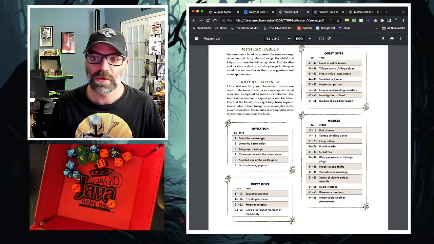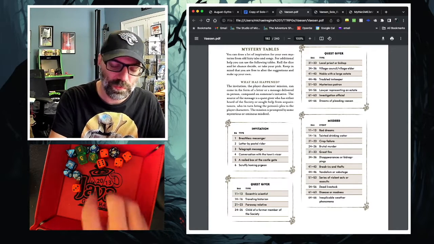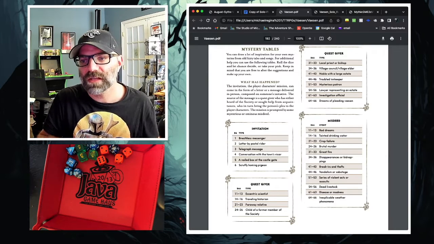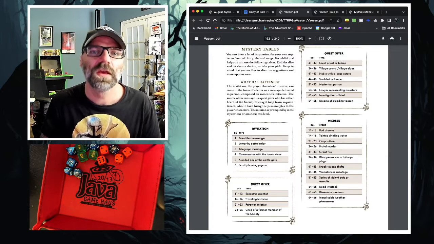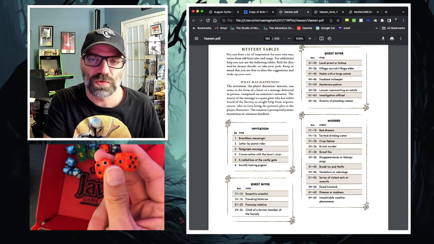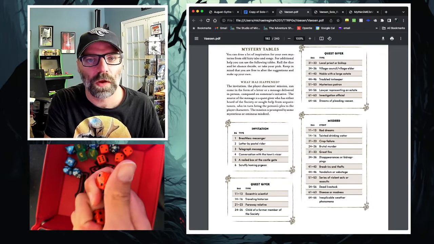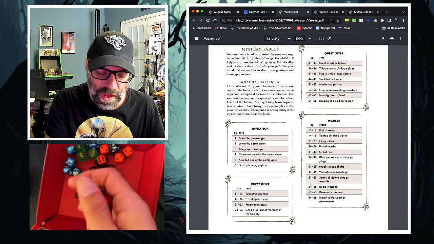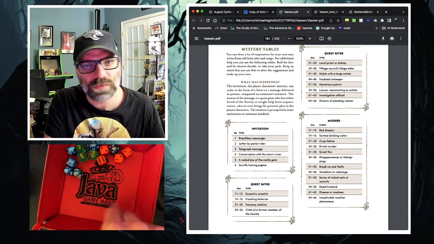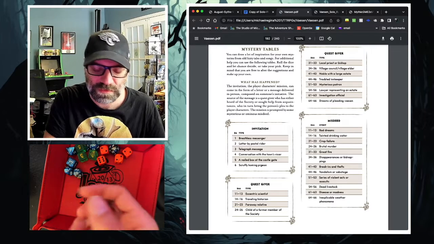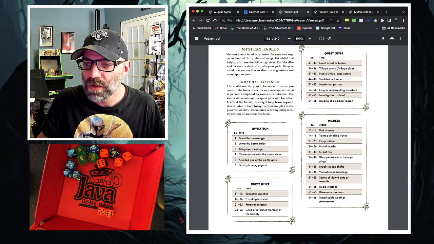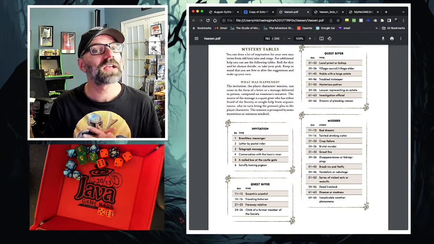Now, the question is, who sent the telegraph? So this is where we roll the quest giver. It says to roll a d66, and a d66 is just 2d6, where we assign one as our tens and the other as our singles. I always do one on the left as the tens, one on the right as the other symbol. So let's roll. That is a 5 and a 6, so a 56, which means a lawyer representing an estate. That's kind of cool.